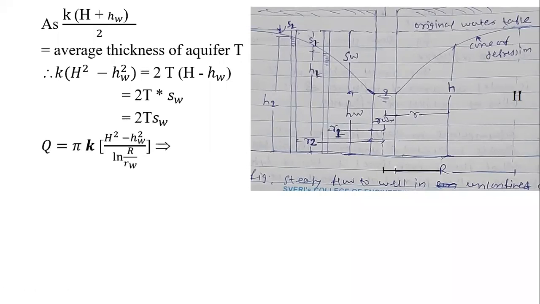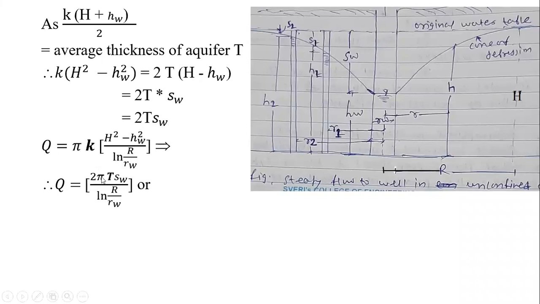Now put it in our equation. So Q is equal to pi k h square minus hw square upon ln r by rw. Now we are going to use the value of k into h square minus hw square, which is nothing but twice the T sw. So instead of k into h square minus hw square it will be 2 T sw.